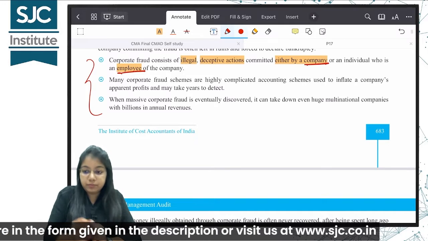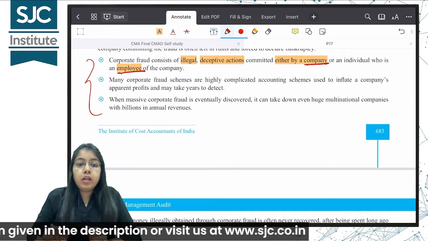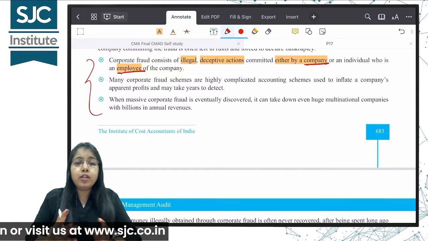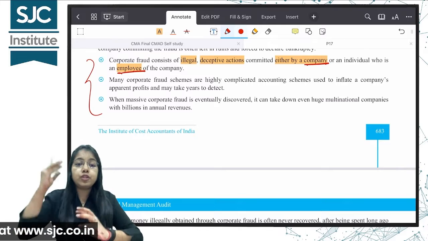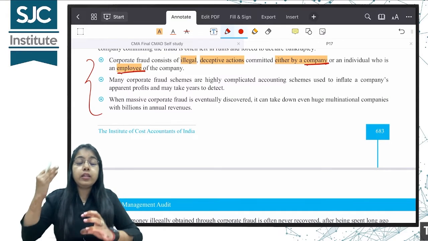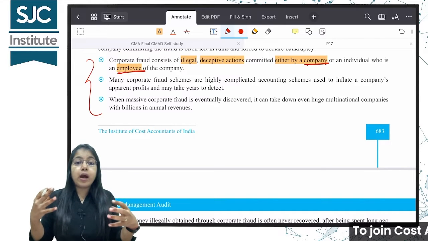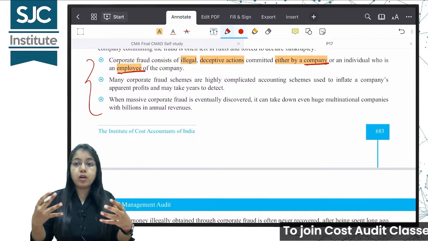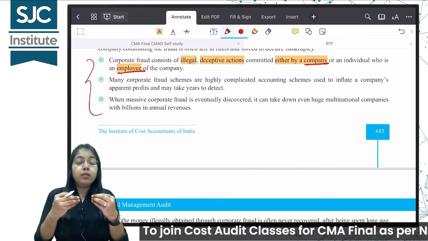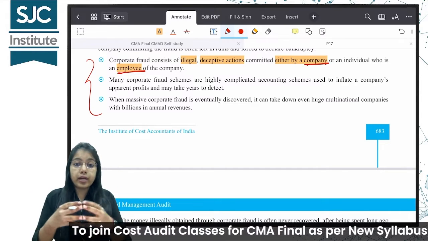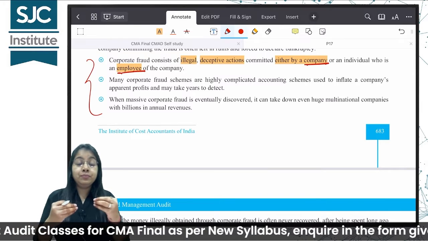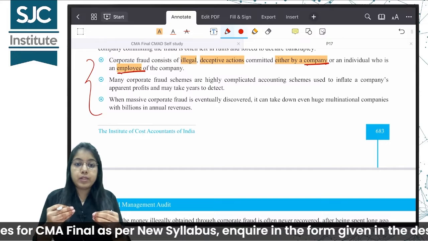Now these corporate frauds are so well designed, they are done by people with very cunning minds. They are so complicated that they require a team of professionals, a team of forensic accountants, and they will take years to detect such frauds. So they are very well designed and very complicated, I would say.